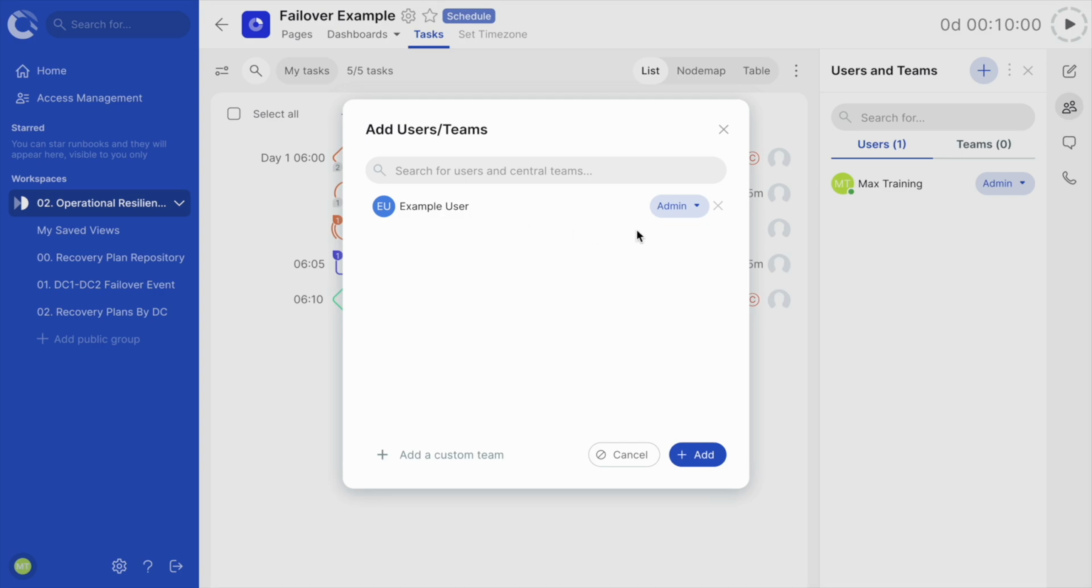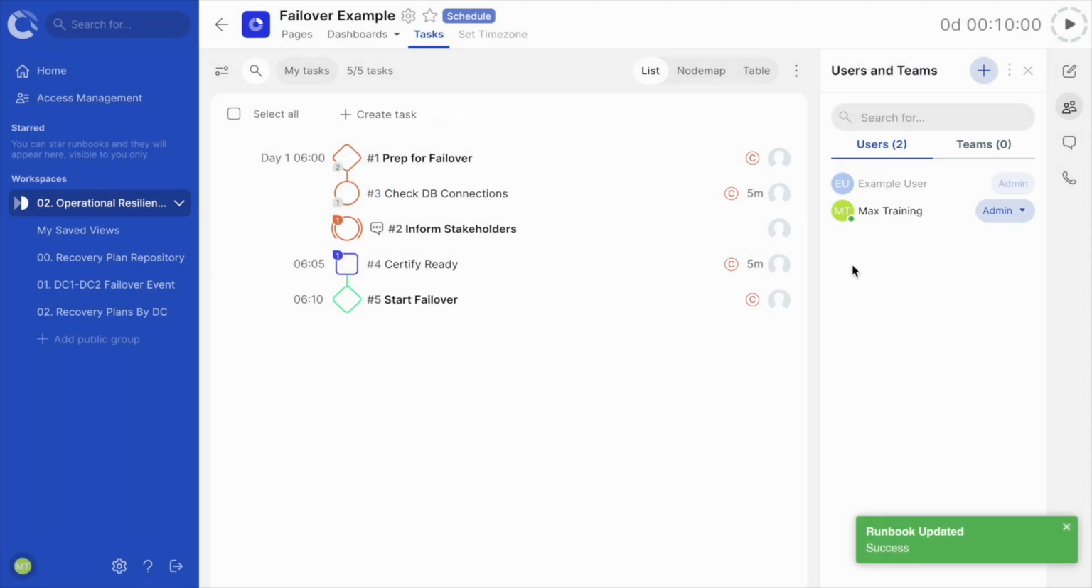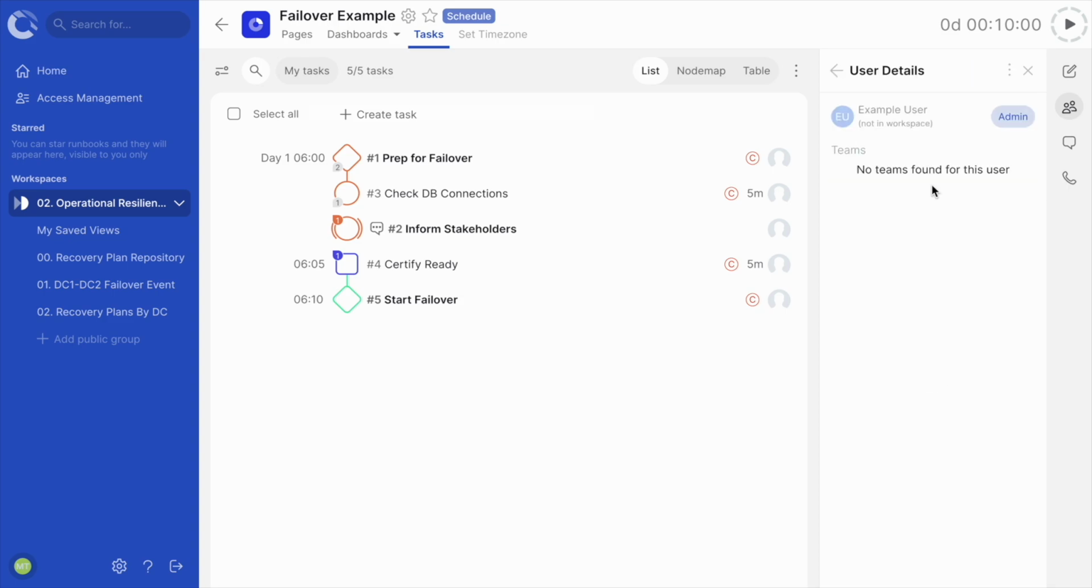Once a user has been added, you can define their role as either runbook admin or stream editor. To create a new custom team, press the plus button in the bottom left of the window. Type a name and hit enter. You can now press the blue Add button to finalize your choices. We now have a list of users that can be assigned to tasks in our runbook. To remove a user or team, select them and click the More Options icon above.